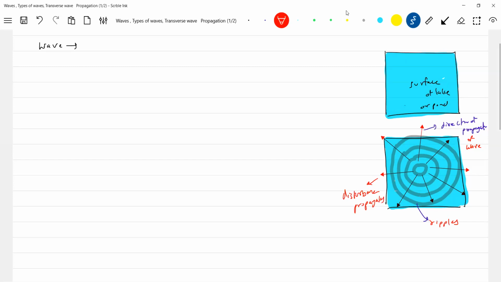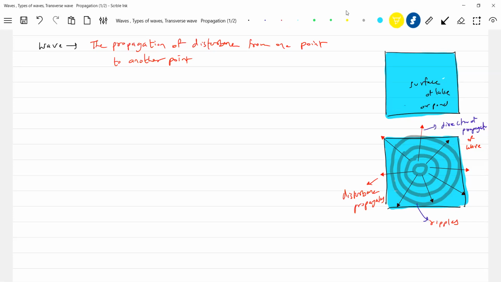So therefore, what is a wave? How will I define it? The propagation of disturbance from one point to another point is called wave propagation.